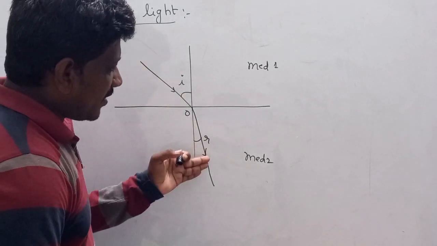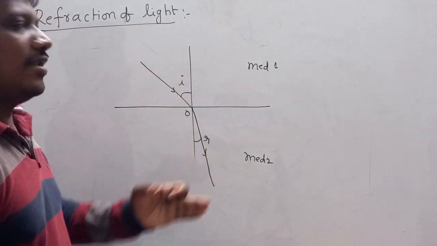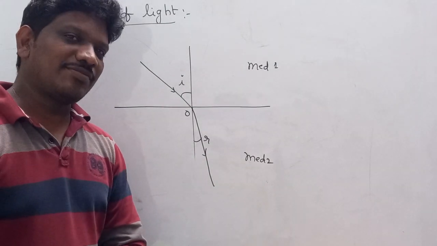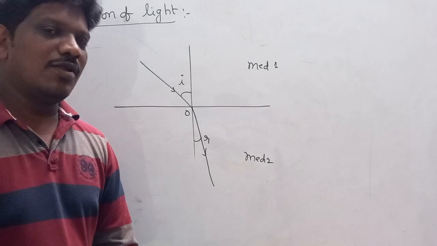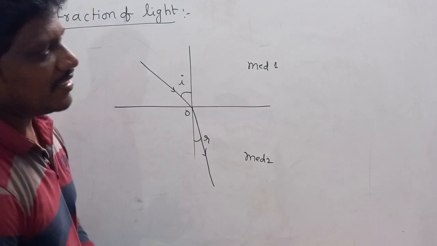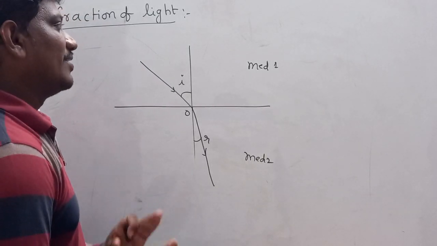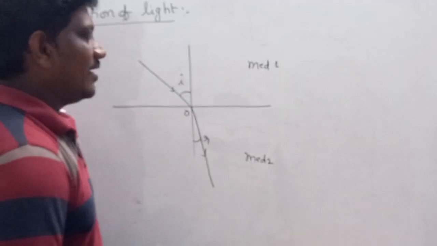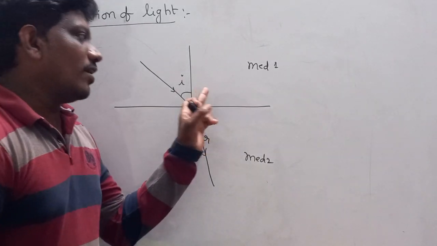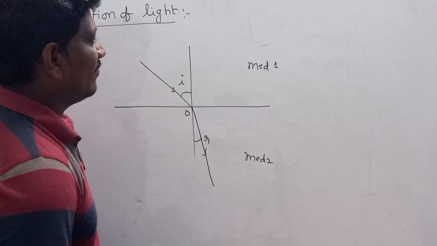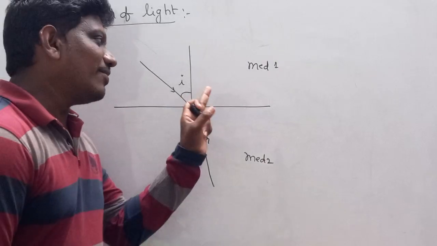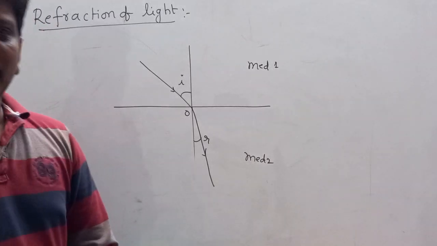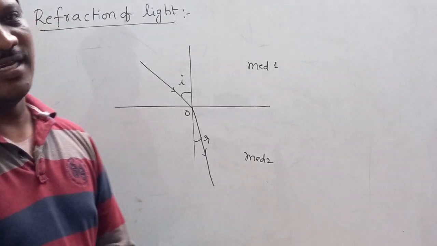Incident light ray, refracted light ray, normal, all lie in the same plane. This is called one of the laws of refraction. And second law of refraction is Snell's law, that tells that the product of refractive index of any one medium and sine of the angle of incidence in that medium remains constant.